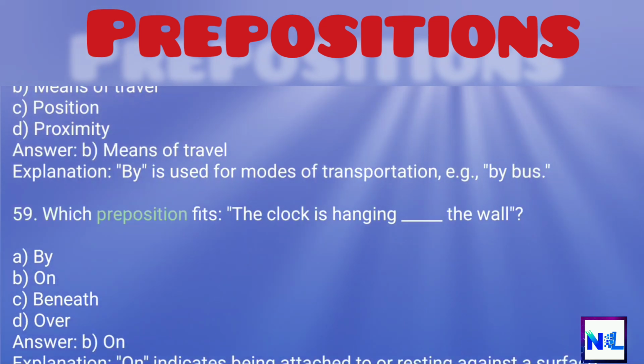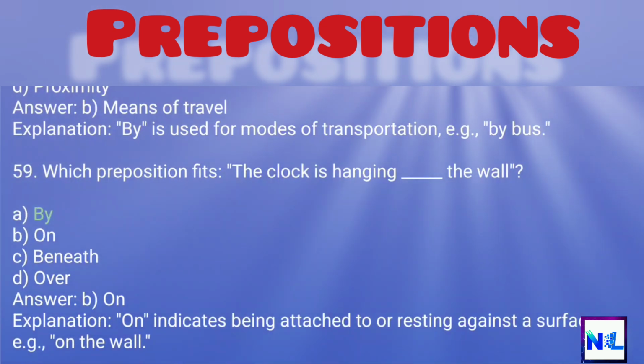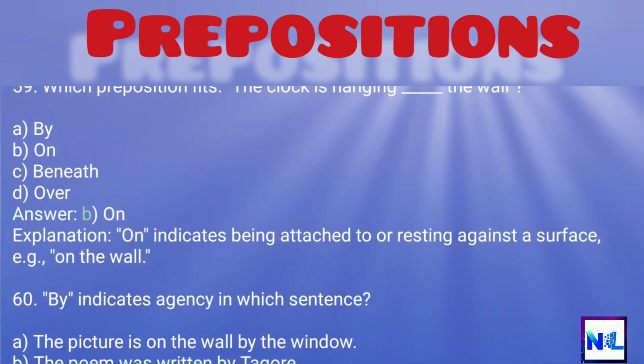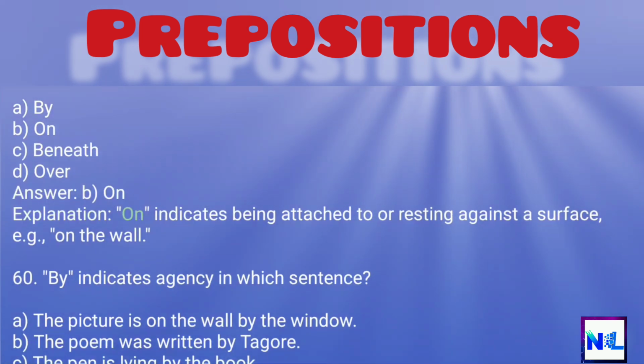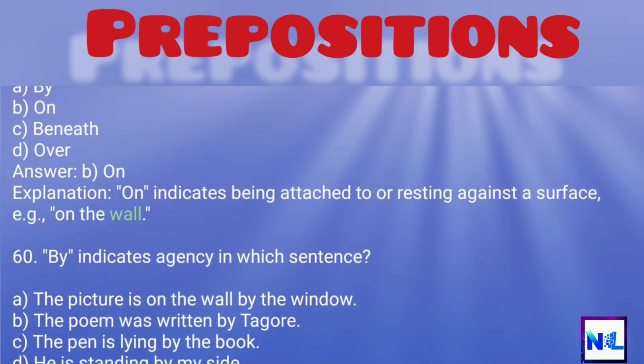59. Which preposition fits? The clock is hanging the wall. A. By. B. On. C. Beneath. D. Over. Answer: B. On. Explanation: On indicates being attached to or resting against a surface, e.g., on the wall.